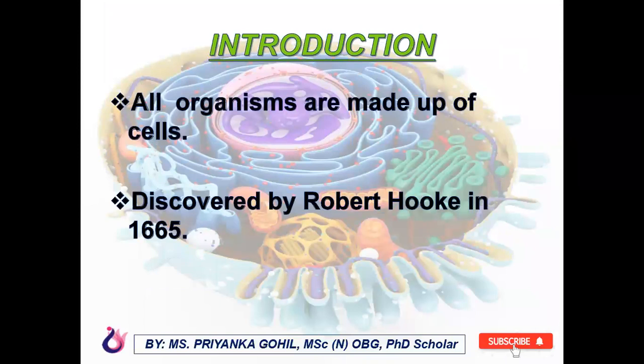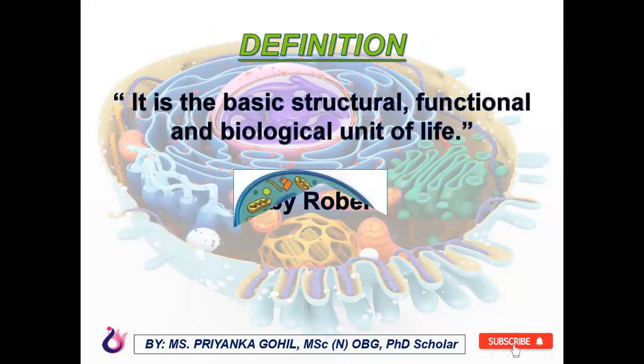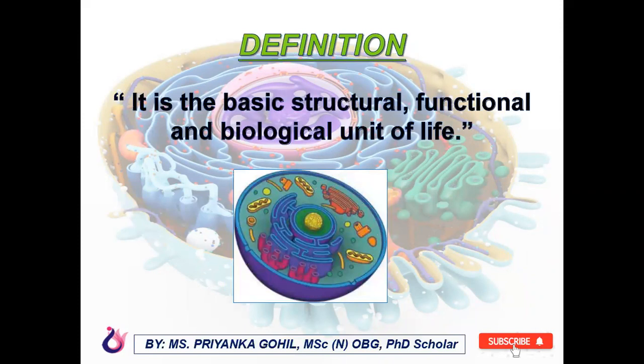All organisms are made up of cells, and the cell was discovered by Robert Hooke in 1665. Here is the definition. It is the basic structural, functional and biological unit of life. The cell is the basic membrane-bound unit that contains the fundamental molecules of life and of which all living things are composed.